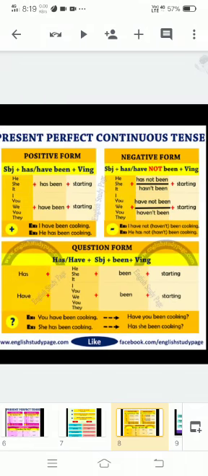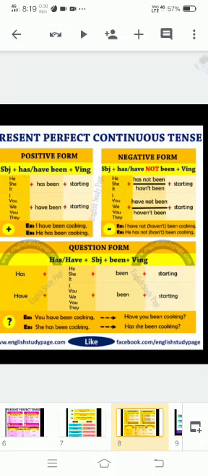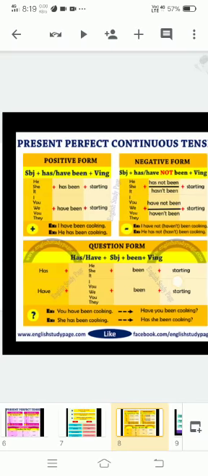In our interrogative, we form it by placing have or has before the subject, like has or have plus subject plus been plus verb first form and ing, like has with he, she, it, and have with I, you, they, we. Has he been starting, have you been starting, have they been starting, like that. Very beautiful examples I'm presenting you here, okay.